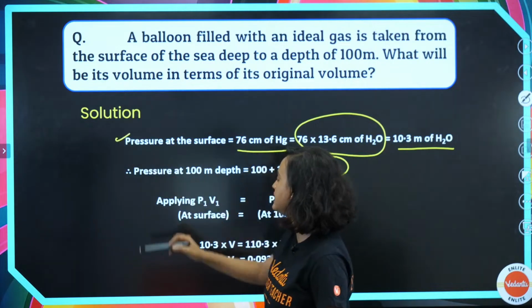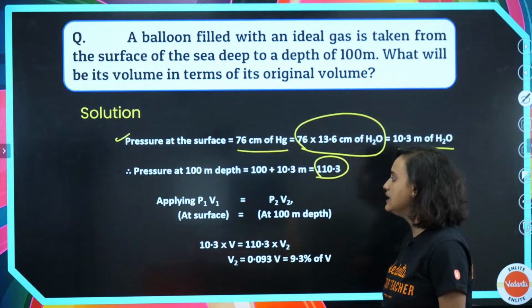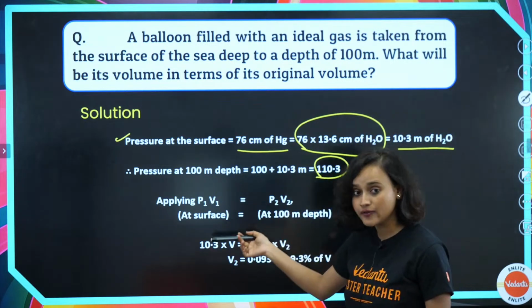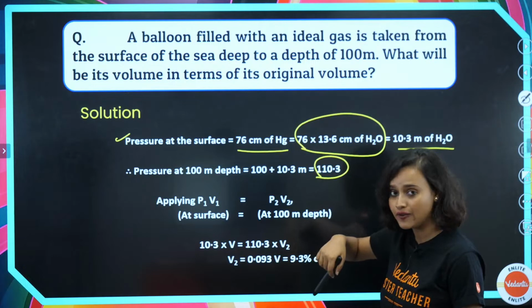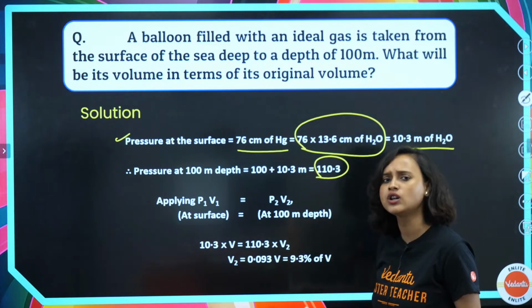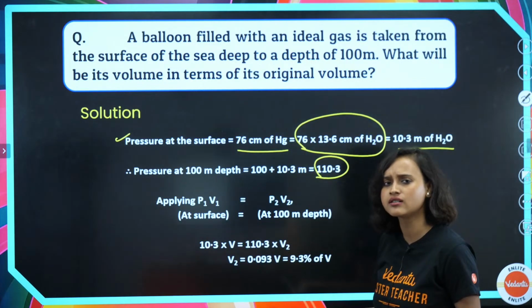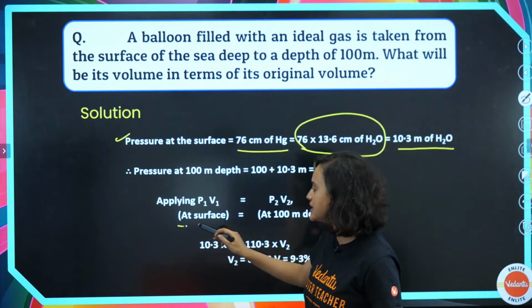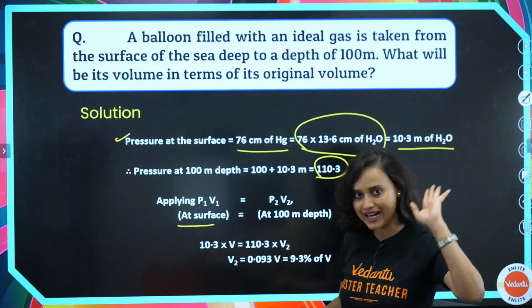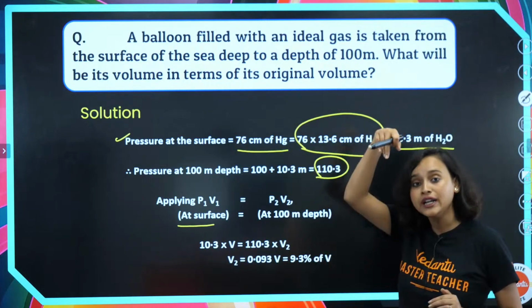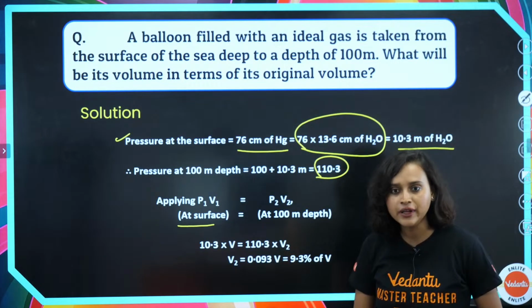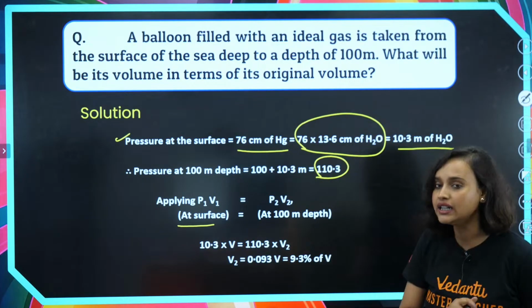Pressure is given to us, right? So P1 V1 is equal to P2 V2. We have to find the volume. So what equation works for us the best? Of course, this P1 V1 is equal to P2 V2. P1 V1 is at surface, and we have to find P2 V2 at 100 meter depth.